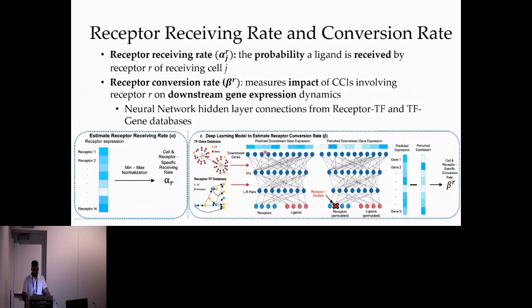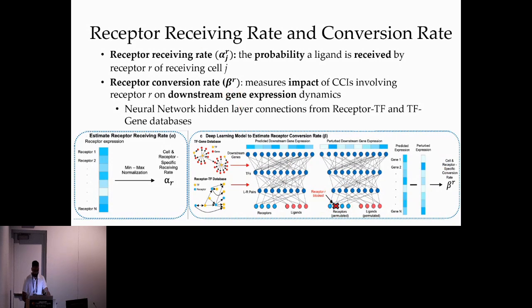Then, in order to account for the effect that cellular interaction have on the downstream gene expression, we employed a neural network to estimate the impact of cell-cell interactions involving each receptor on the downstream gene expression dynamics versus when we block that receptor in silico. This is known as the receptor conversion rate beta.